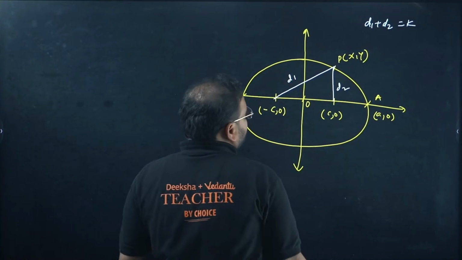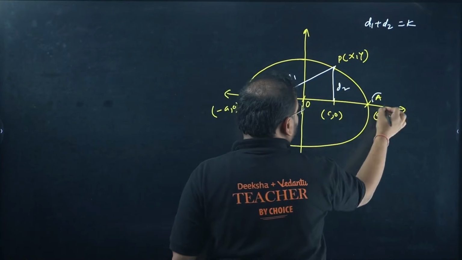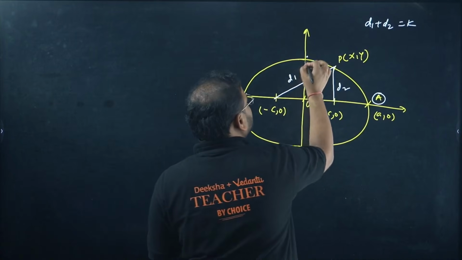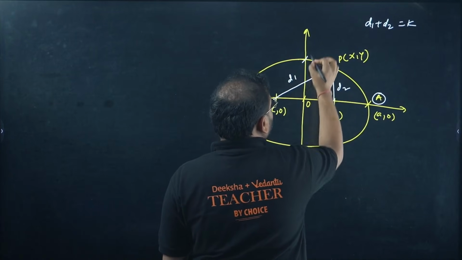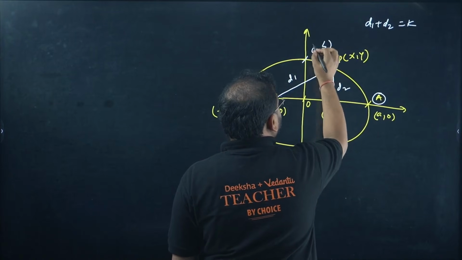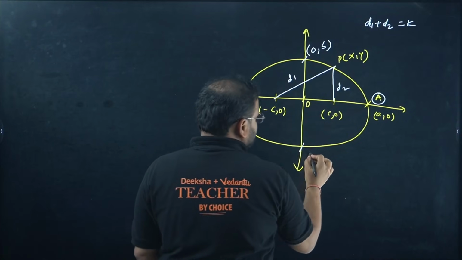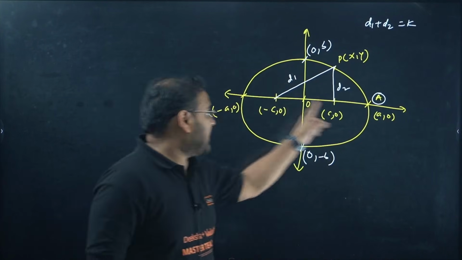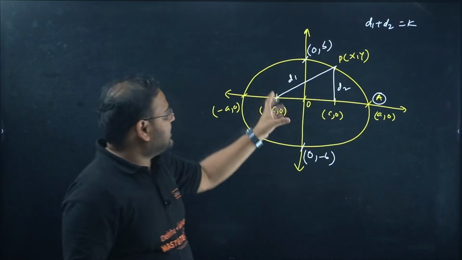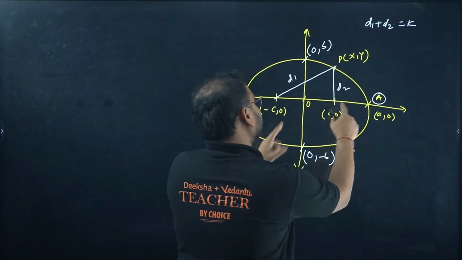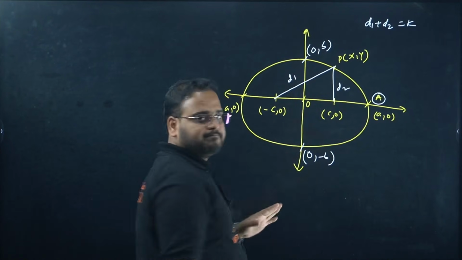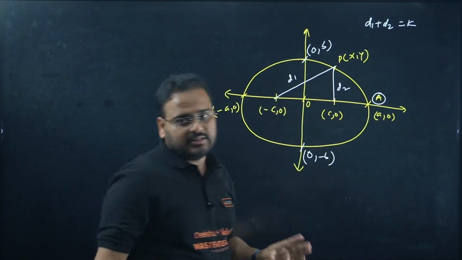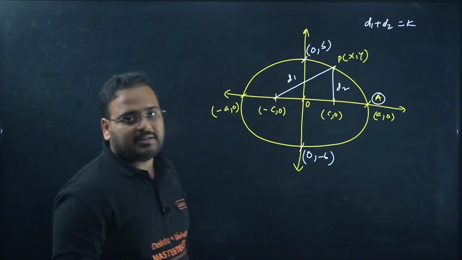Think about it. If I take this point P on the point A, can I do that? I hope you know this. This value is going to be 0 comma b, and this value will be 0 comma minus b. That is the same. This is going to be the major axis and minor axis. This length will be the semi-major length, and of course this will be semi-minor, meaning half of that. The total major axis length is 2a in this case, and 2b is the minor axis.